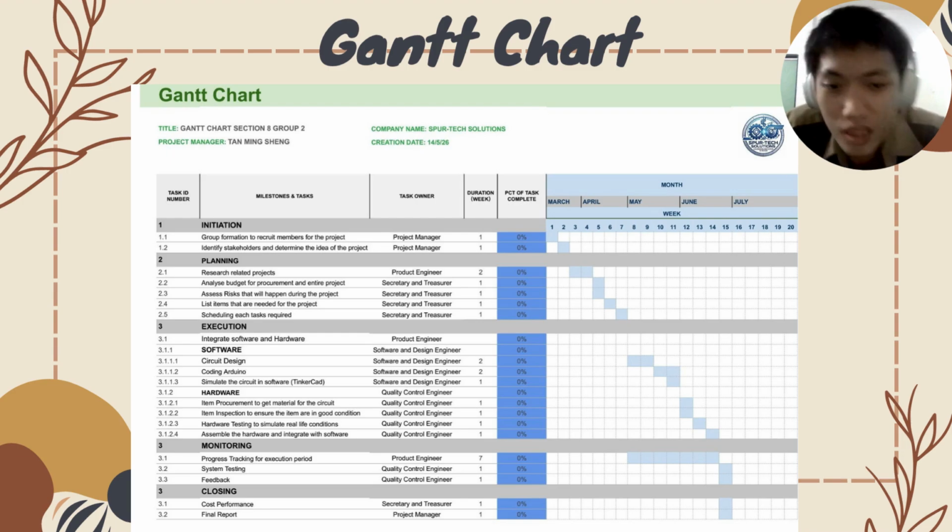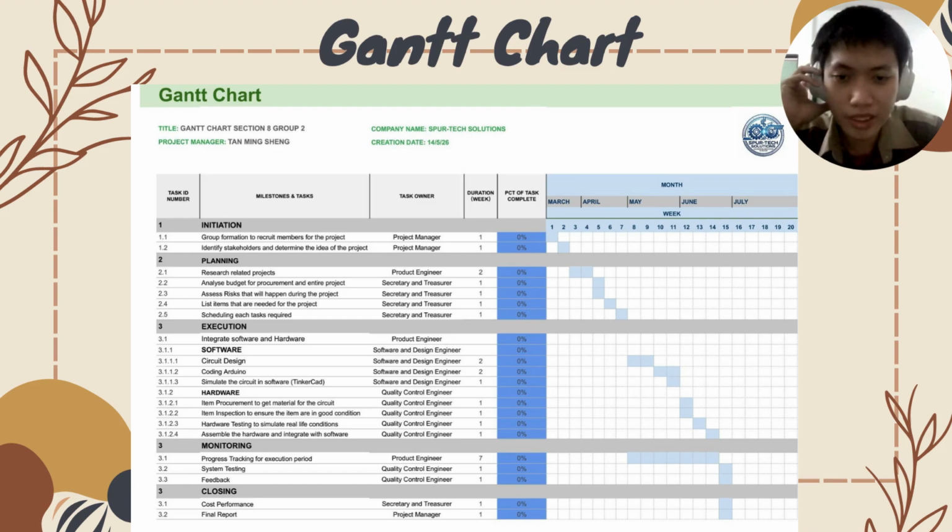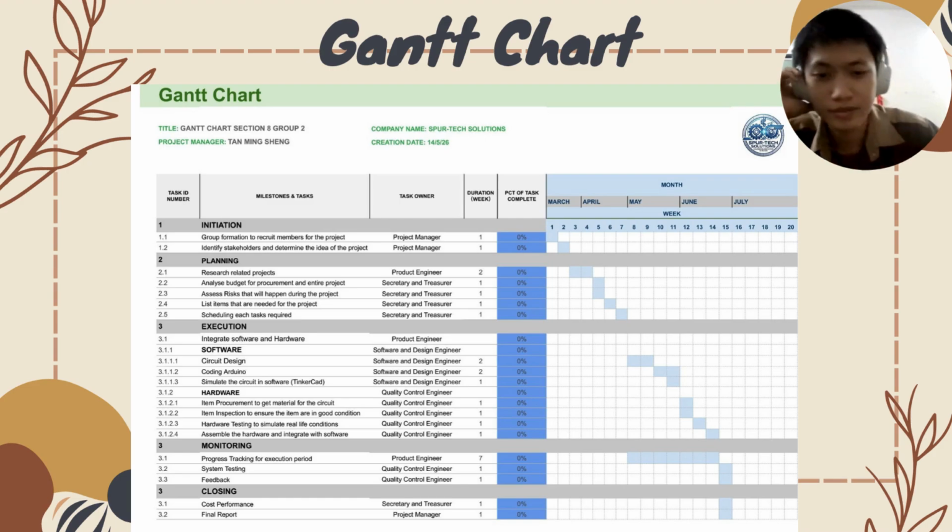So these tasks are followed with a task owner, which is the person responsible to ensure the task is done properly, and the duration, which is how much expected time is allocated for this task. And lastly is a timeline, which is how many percent of the task is completed.